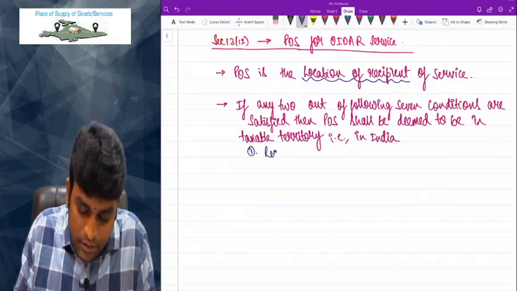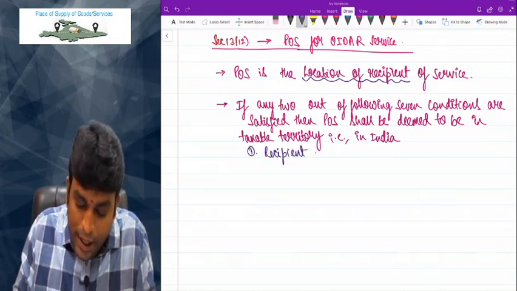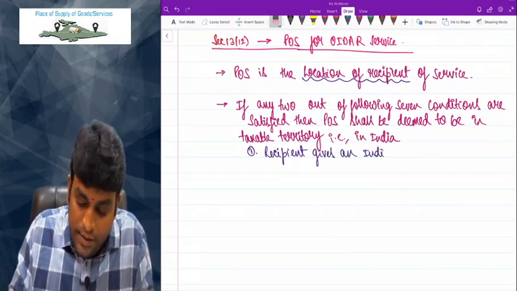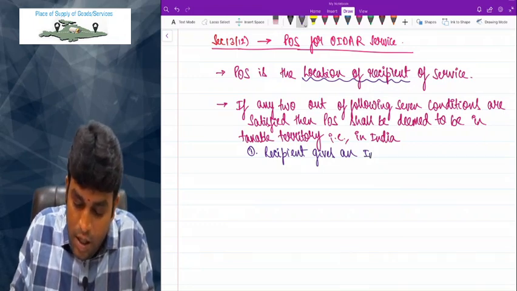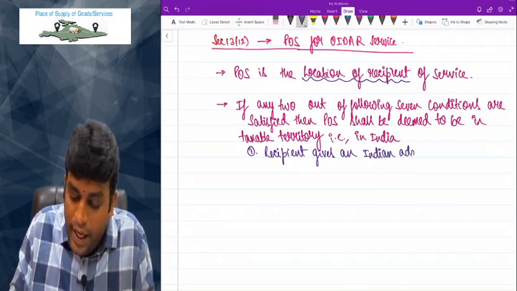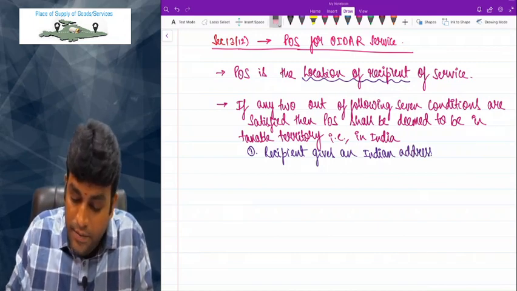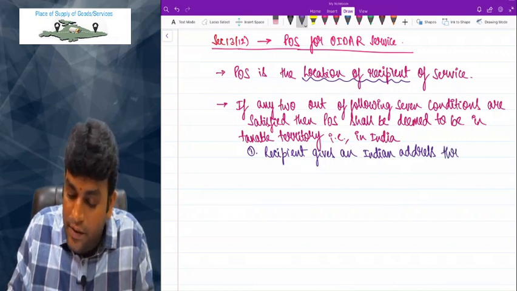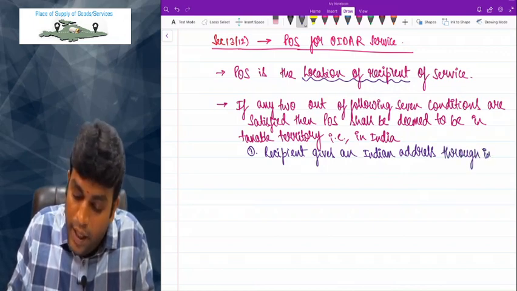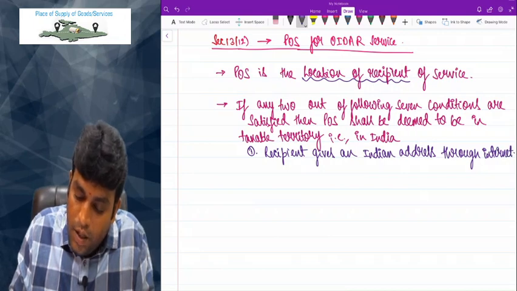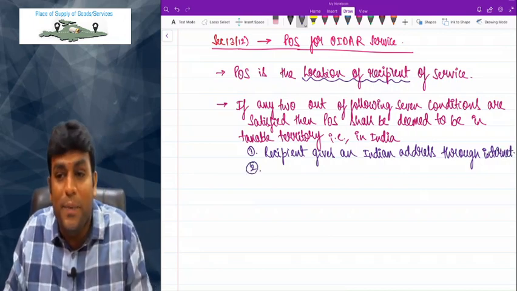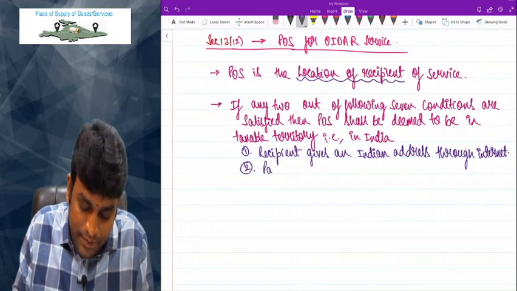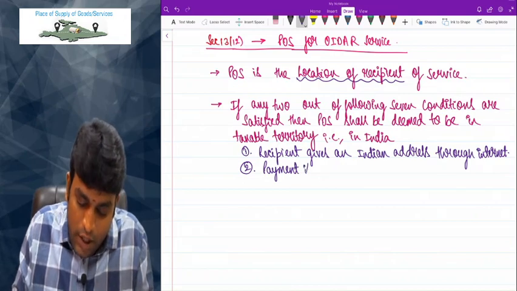Number 1, recipient gives an Indian address through internet. Come on, friends, recipient gave what address, sir? Recipient gives an Indian address through internet. Then, second condition,